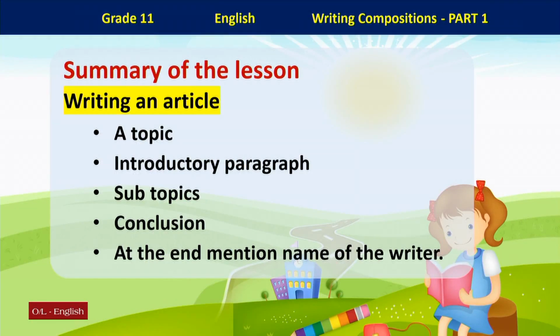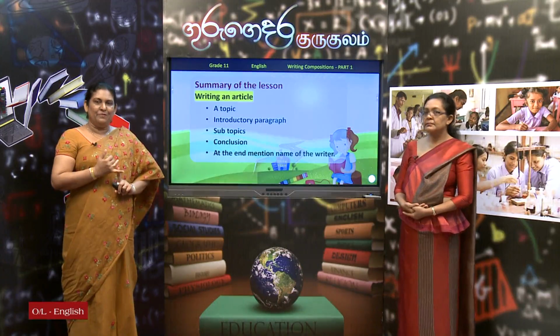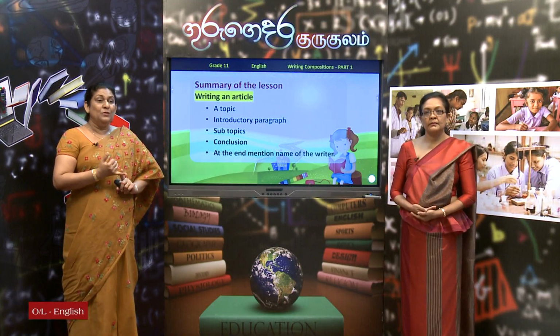And then I talked about how to write an article. So, an article differs slightly from the essay. There a topic is there, an introductory paragraph, subtopics and a conclusion, and at the end you have to mention the name of the writer. So, that is the difference here. You can include subtopics and there should be a person to write, because you are writing an article to a newspaper or to a magazine. Right. I hope you got a very clear idea of how to organize your essay and an article.